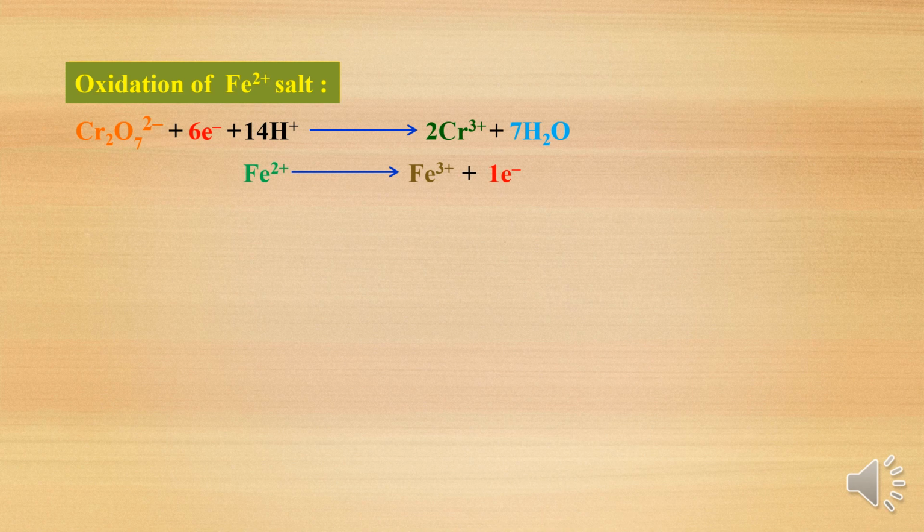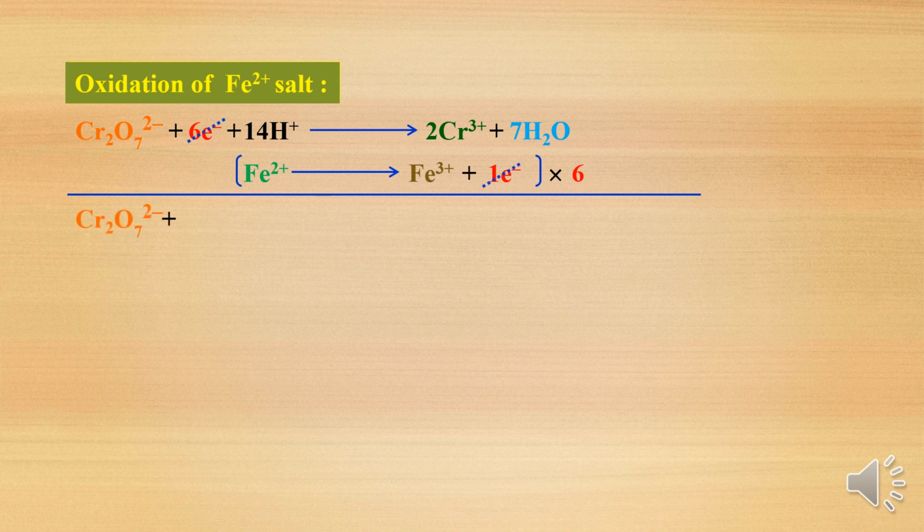Then we need 6 electrons for the reduction of the dichromate ion into chromium +3. That's why the oxidation reaction, Fe+2 to Fe+3, which loses one electron, we multiply by 6. Then if you balance the equation, the 6 electrons get cancelled, and the overall reaction becomes dichromate ion + 6Fe+2 + 14H+ gives 2Cr+3 + 6Fe+3 + 7H2O.